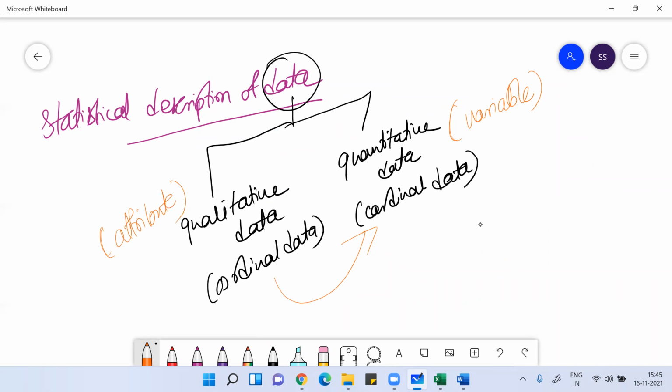There's a chapter in statistics called Theory of Attributes, which talks about qualitative data. So in statistics, we need to convert the data into quantitative form. Different techniques are there to convert qualitative data into quantitative form, and only then can you perform any form of analysis.